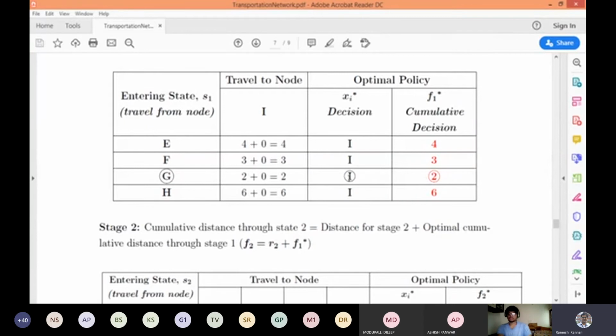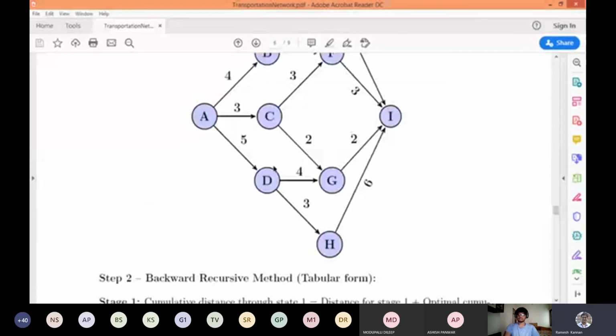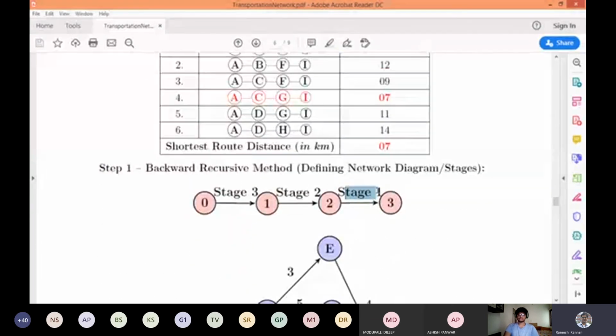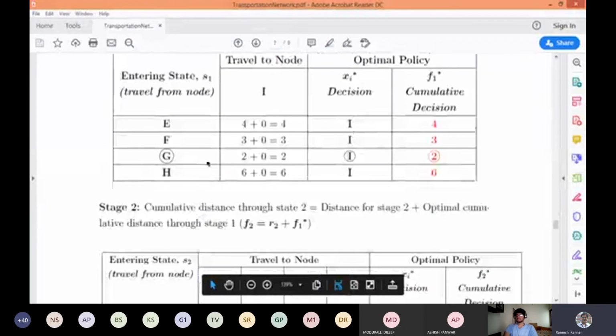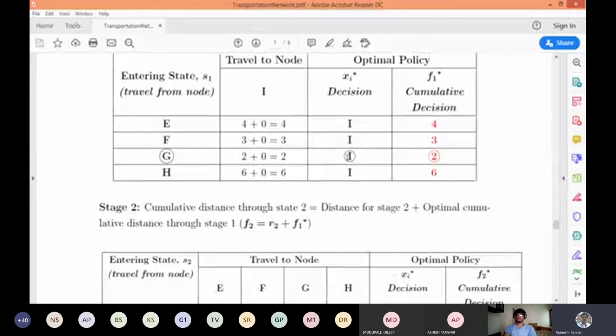So we'll circle this, which means that at this stage, stage 1, n equals 3, and the optimal is I to G. As I told, I is a decision variable and G is the destination, and the distance traveled is 2 kilometers, and that's why I've marked it with a circle. So this is one iteration or one stage.